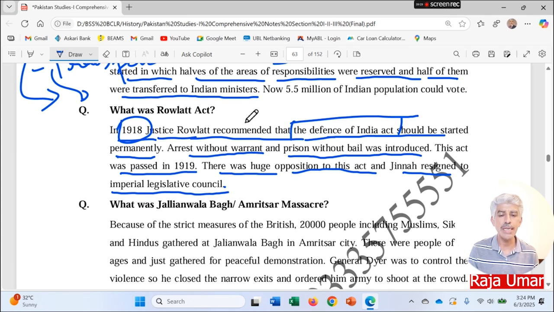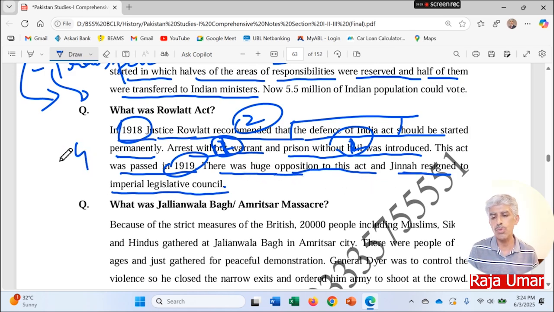So for a well-detailed sentence, 2 marks can be given. Arrest without warrant and prison without bail. So again, 1 mark each of these, that what was there in that act. This act was passed in 1919 by the British Parliament, and there was huge opposition and Jinnah's resignation. So you can find out 4 points over here as well.